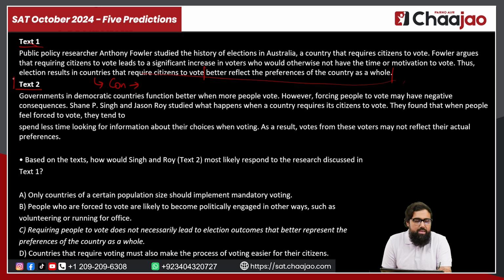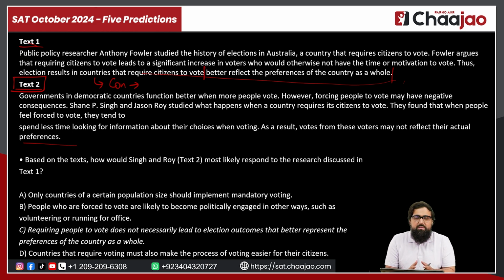And then if you look at text 2, it says, governments in democratic countries function better when more people vote. However, forcing people to vote may have negative consequences. Shane P. Singh and Jason Roy studied what happens when a country requires its citizens to vote. They found that when people feel forced to vote, they tend to spend less time looking for information about their choices when voting. As a result, votes from these voters may not reflect their actual preferences. So this is completely in contradiction with the first passage.